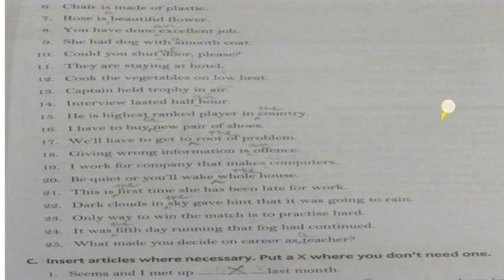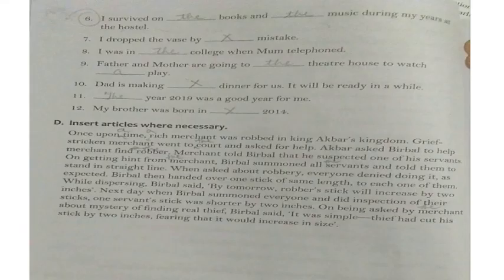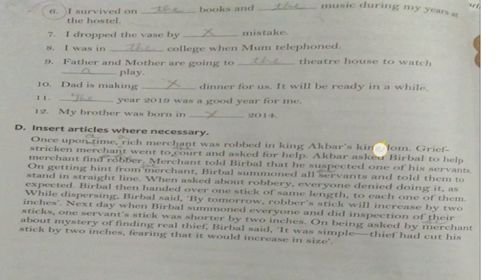C is insert articles where necessary, put a cross where you do not need one. Seema and I met up last month. There we don't need any article. Next page. I survived on the books and the music during my years at the hostel. I dropped the watch by mistake. I was in college when mom telephoned. Father and mother are going to the theater to watch a play. Dad is making dinner for us. It will be ready in a while.